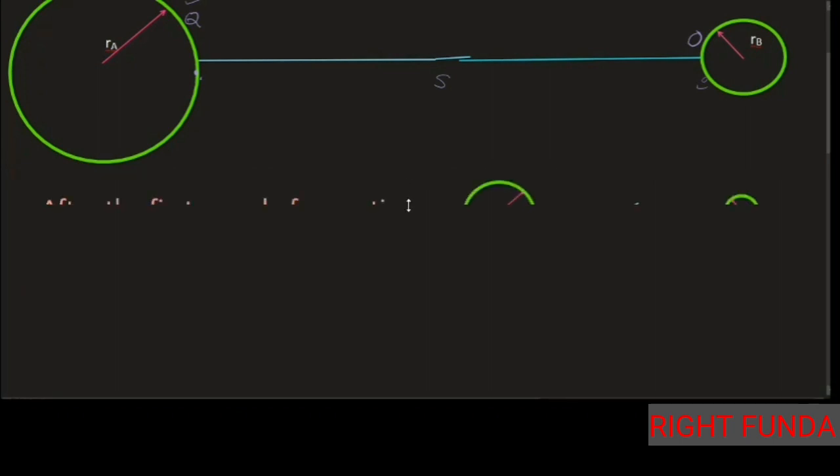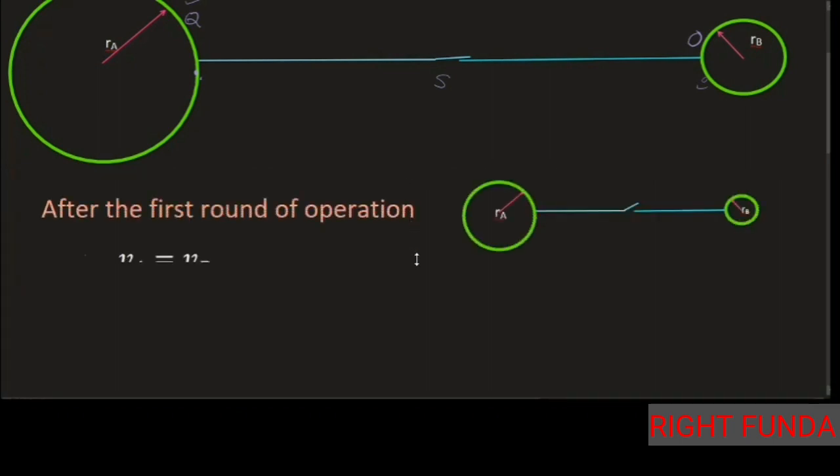After the first operation, when the first switch is closed, what will happen? Suppose the charge q has been transferred to this one. So the first operation is there. First you close it, and after closing, q charge has come to this. The charge has come from here, and this is not an isolated system, but the whole thing is an isolated system. So we have to conserve the charge. So here Q minus q charge will be remaining.